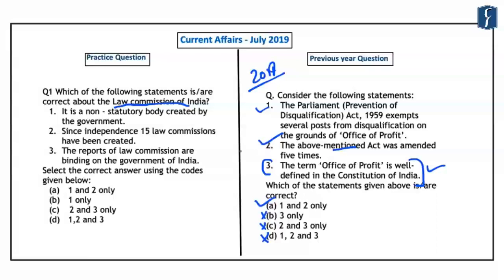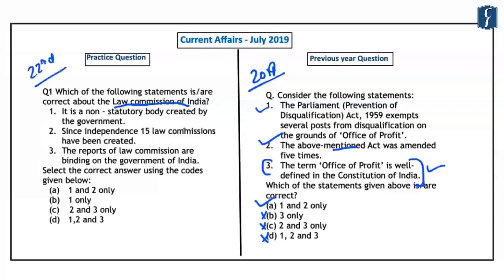Similarly, we have designed this question related to the Law Commission of India. Regarding the question that we have framed related to the Law Commission of India, you should note that the Ministry of Law and Justice in the month of July had initiated the process of setting up the 22nd Law Commission of India. So accordingly, we have framed this question based on this current affair.